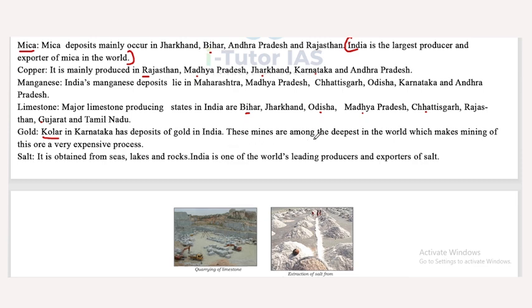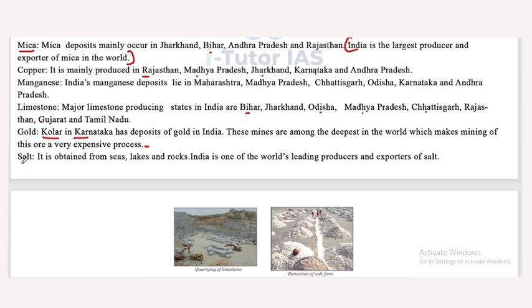These mines are among the deepest in the world, which makes mining of this ore a very expensive process. So these mines are very deep. That's why the mining process is very expensive. The place is Kolar in Karnataka.